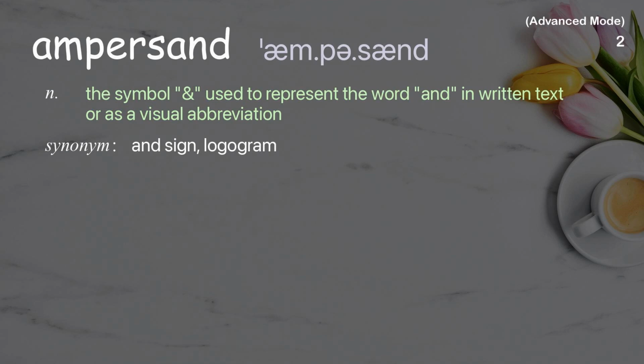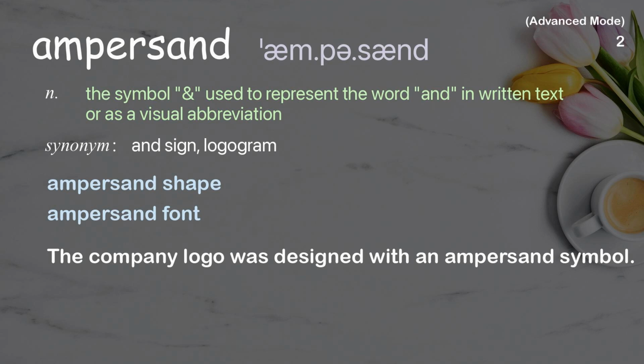Ampersand. The symbol & used to represent the word "and" in written text or as a visual abbreviation. Examples: Ampersand shape. Ampersand font. The company logo was designed with an ampersand symbol.